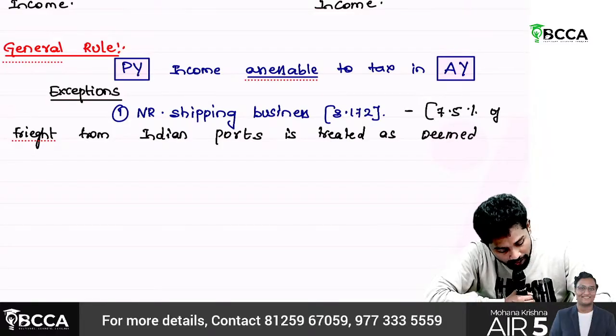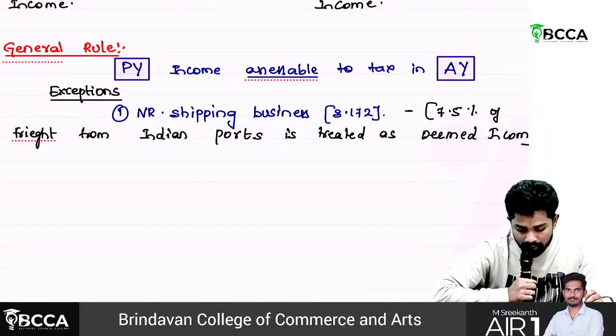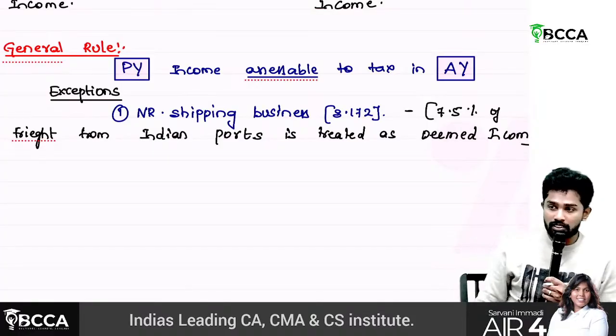So this is not tax, it is deemed income. On this income again they will be calculating tax.